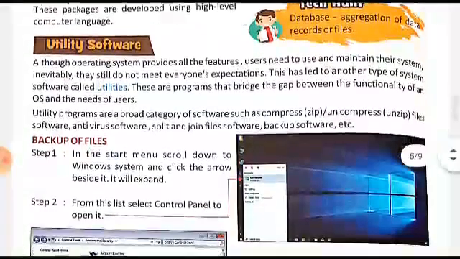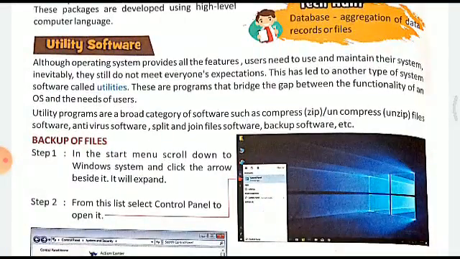Utility software. Although the operating system provides all the features the user needs to use and maintain the system, they still do not meet everyone's expectations. This has led to another type of system software called utilities.